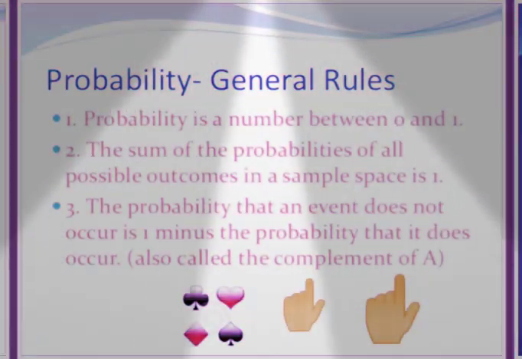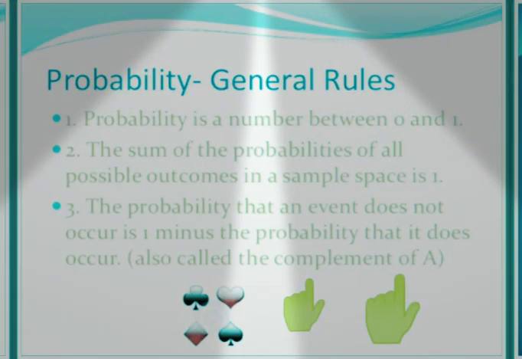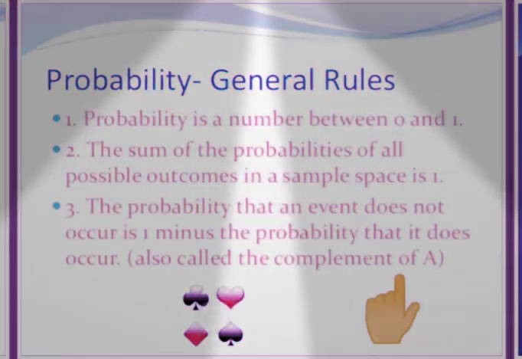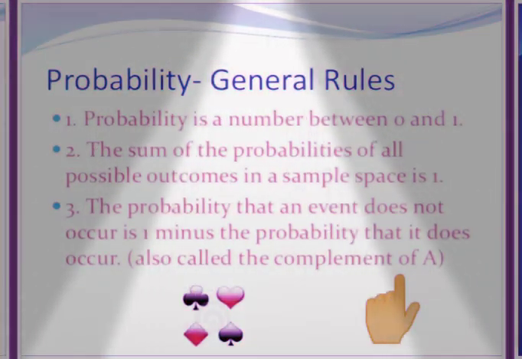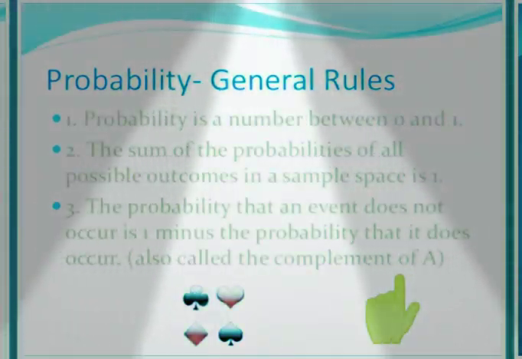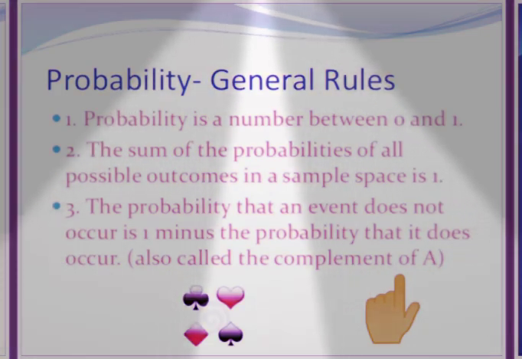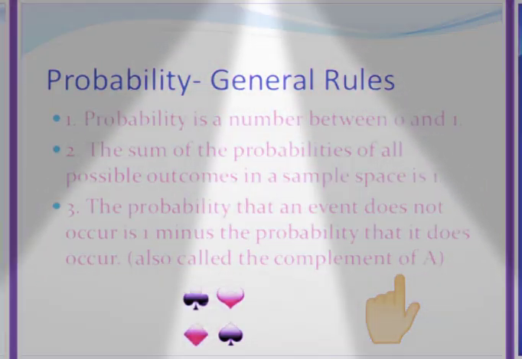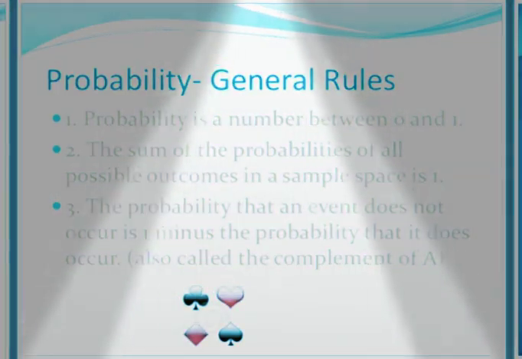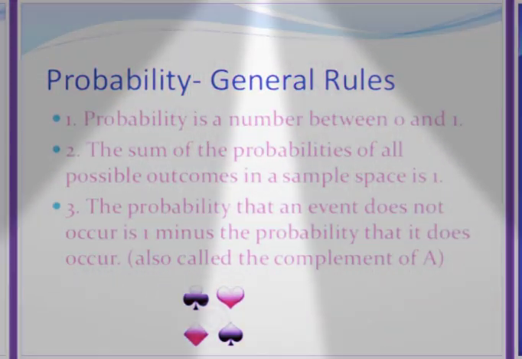Then, let us consider an event A. When this event A does not occur, we call it not A. So, when and only when this event A does not occur, then the event not A will occur.